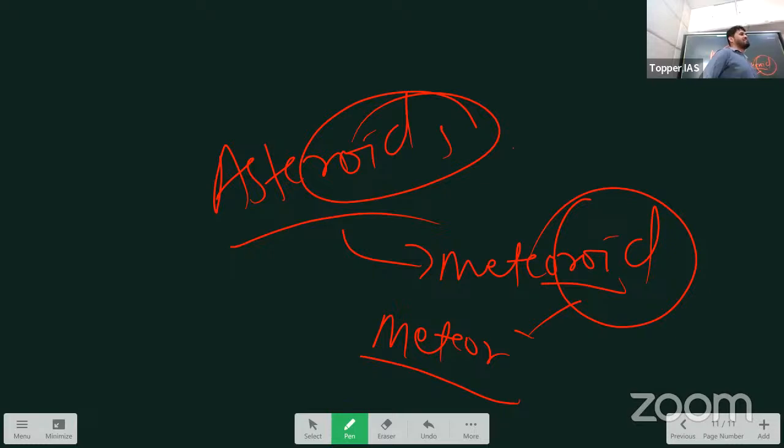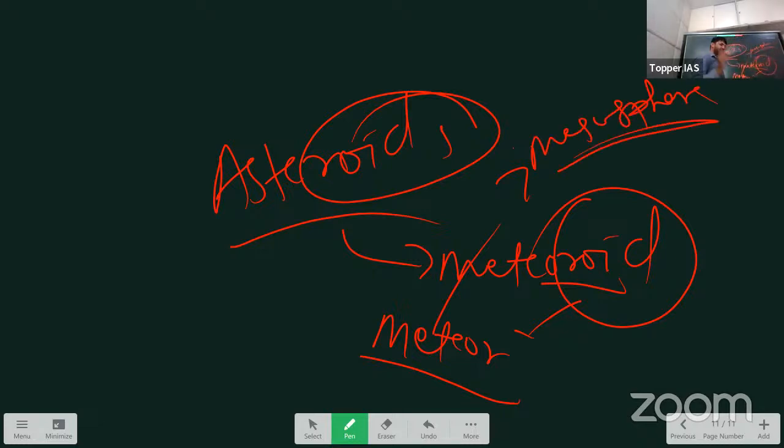Mesosphere. Yes. So it burns in the mesosphere. Why in the mesosphere? The reason is that the mesosphere is the first layer where sufficient density of air mass is available for the meteor to create friction and burn. Right? Okay. So once a meteor hits the Earth, most of it burns.